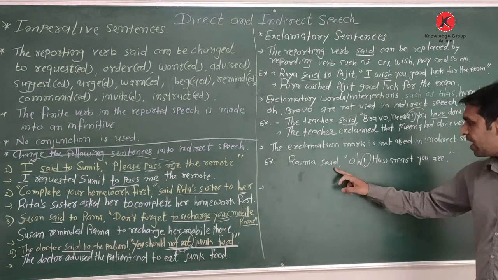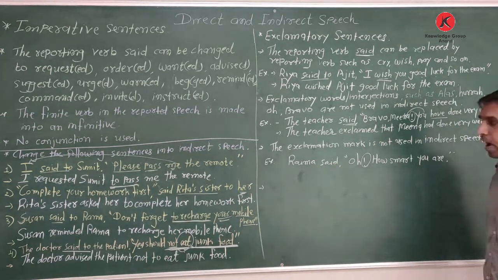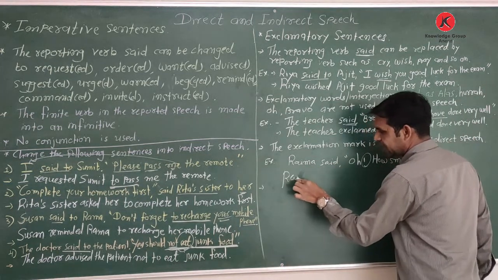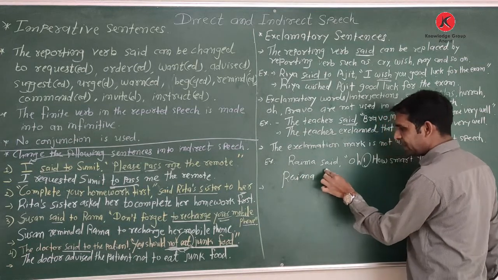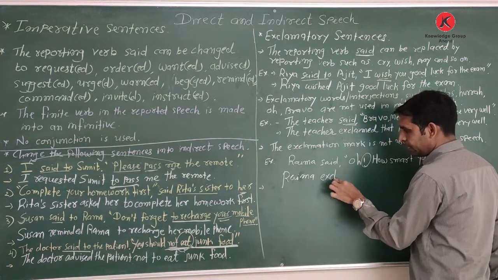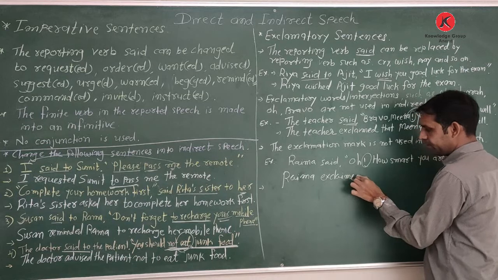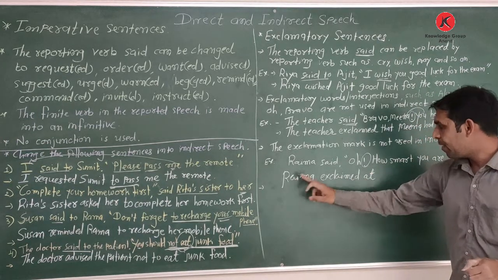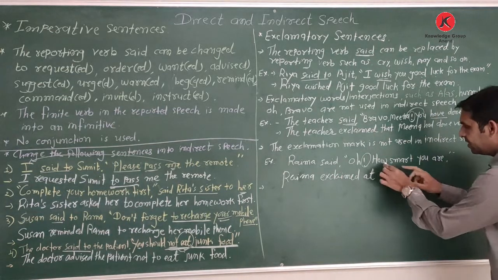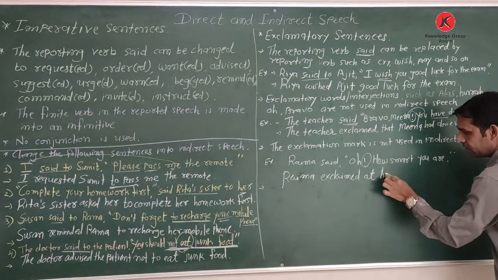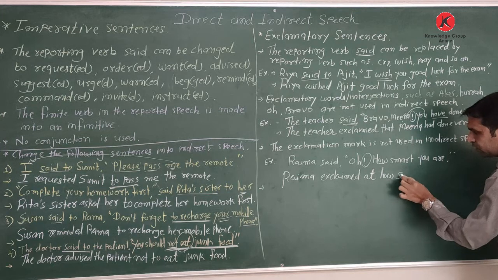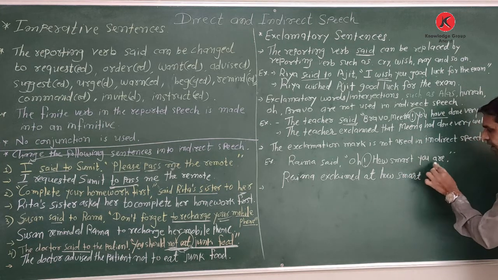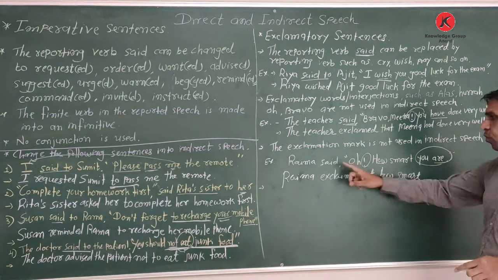Okay. See, Rema said, "Oh, how smart you are." So the answer is Rema exclaimed at. We use this word at. Rema exclaimed at this. How word we use? How smart. How smart you are changed according to Rema.